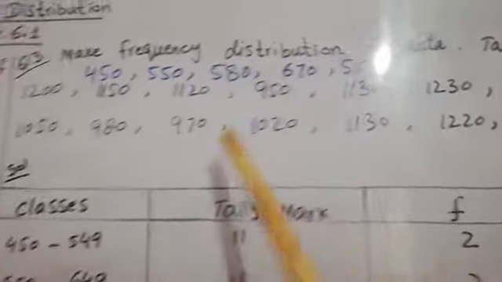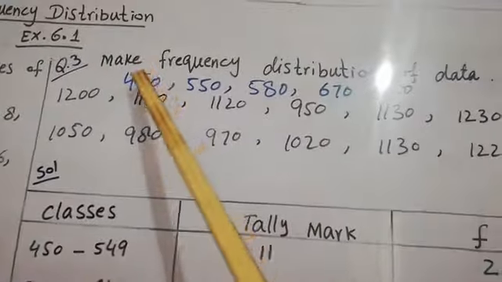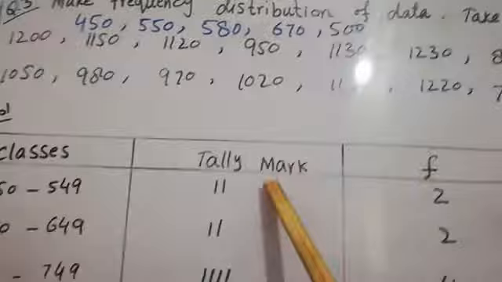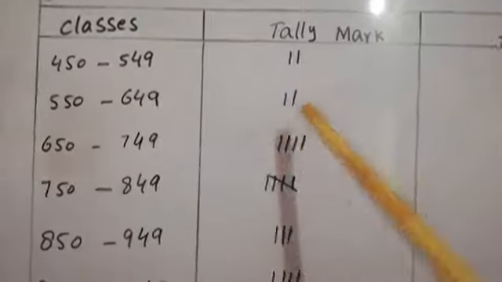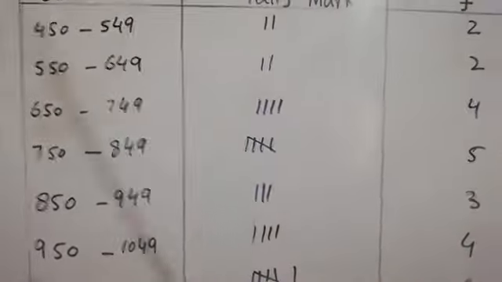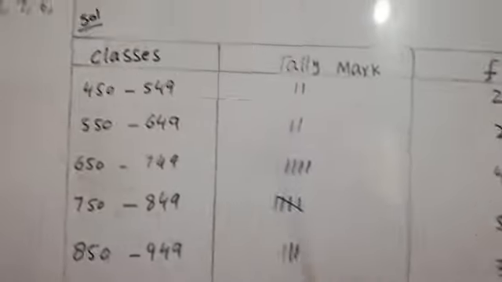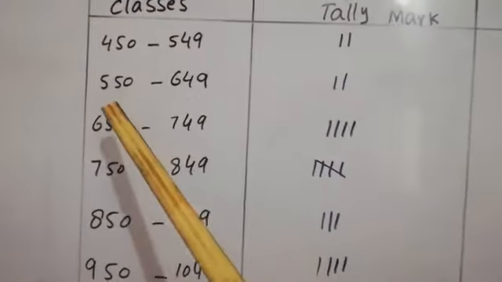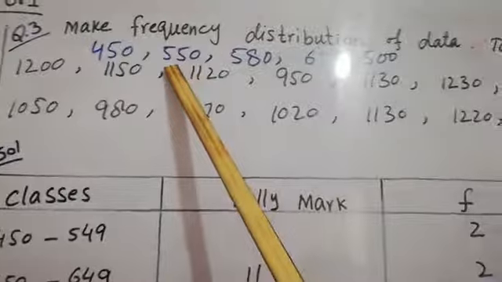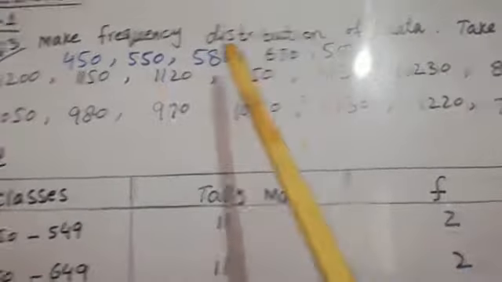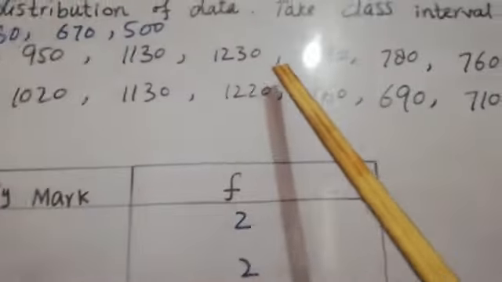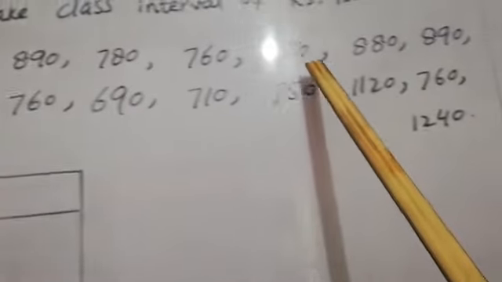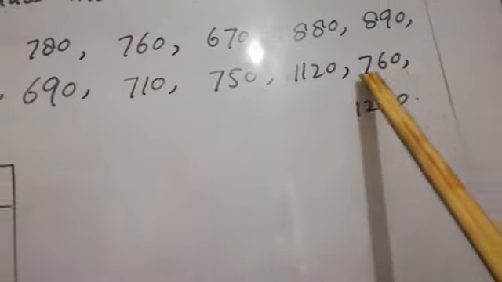In 450 to 549 there are only 2 values, 1 and 2. So we will mark it 2. Like the previous method, the second class is 550 to 649. So 1, 2. 649 is the last limit. Remember the class in your mind. There are only 2 values here also. So we will check the other classes.